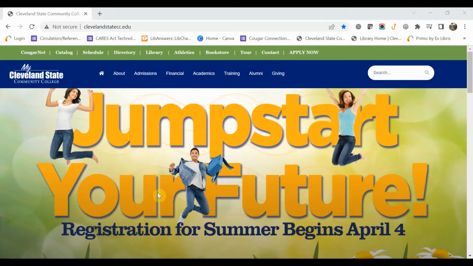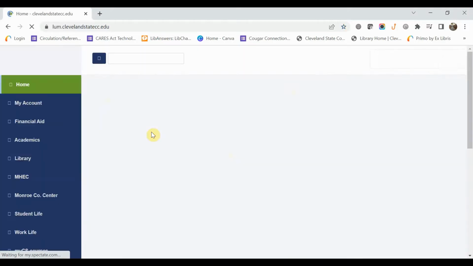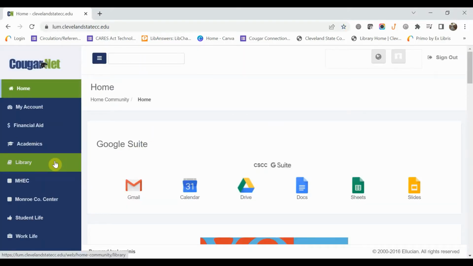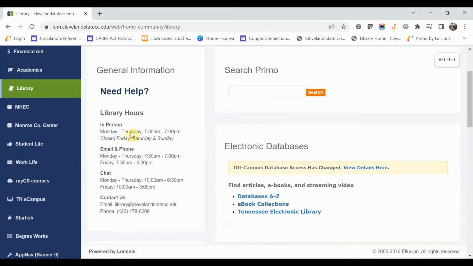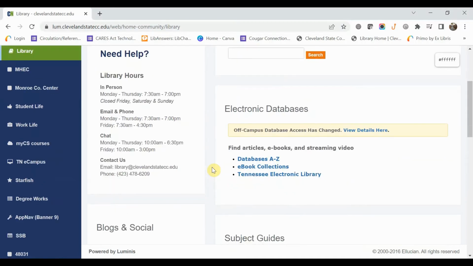So with all of our searches in the library, we'll start here on CougarNet, and then we scroll down until we see the library tab. You'll see we have our library hours here, and I just want to point out our library email address. So if you still have questions after watching this video, please feel free to reach out to us. We'll be more than happy to help you find some things.